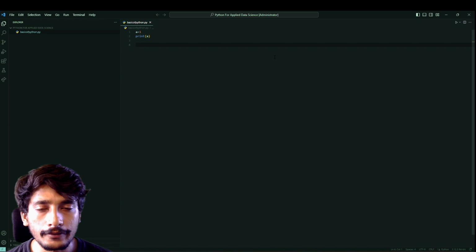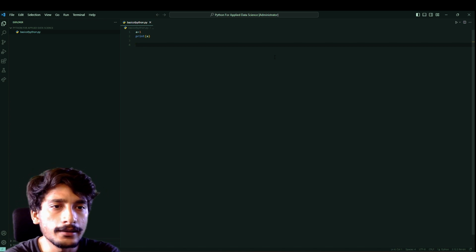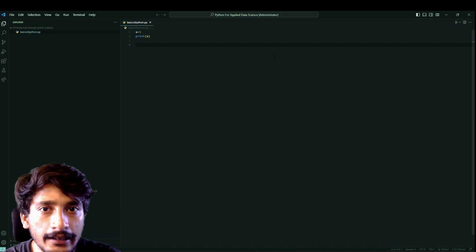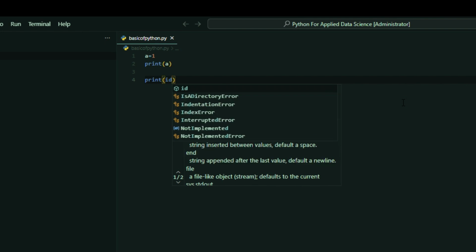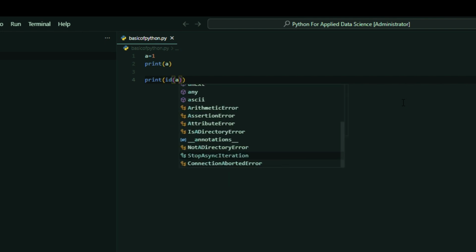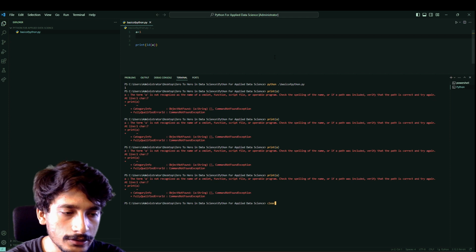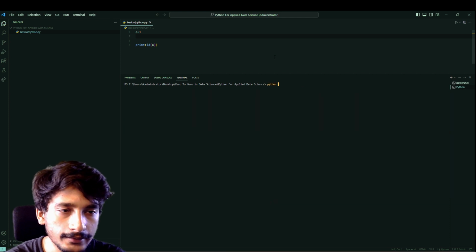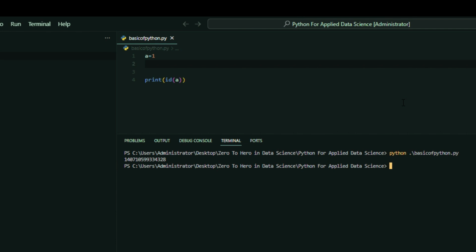Now what if we want to get the location of our variable? To get the location of our variable, we just need to type a keyword, that is id. So to get the location of a, we print id of a. First we remove the first sentence, then we clear our console and run python basic of python.py, and here is the location of our memory.